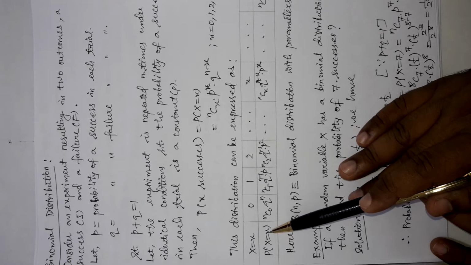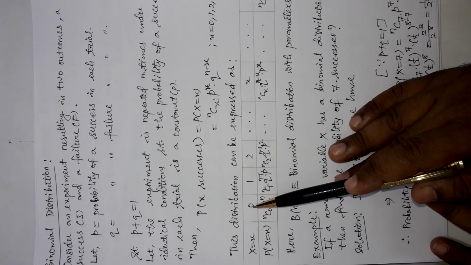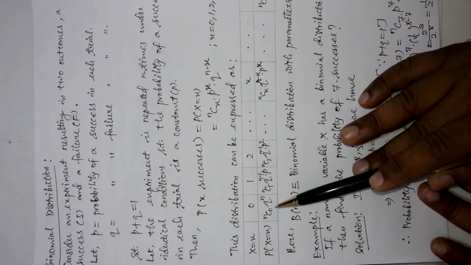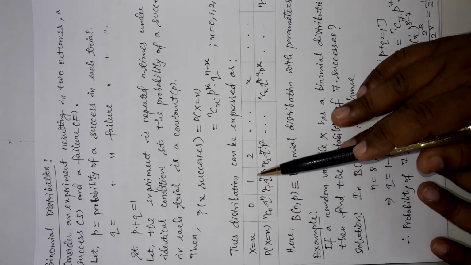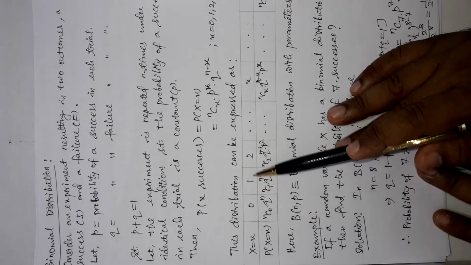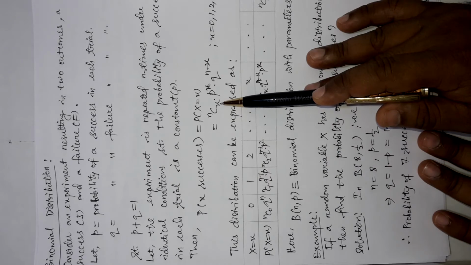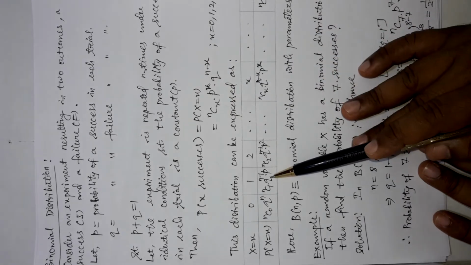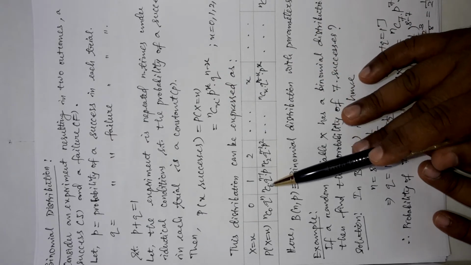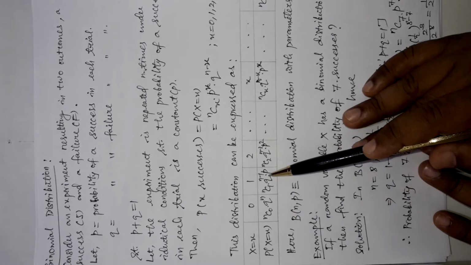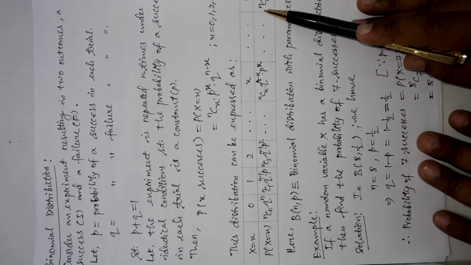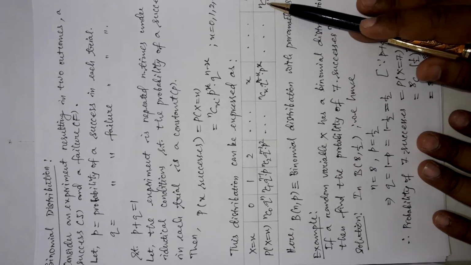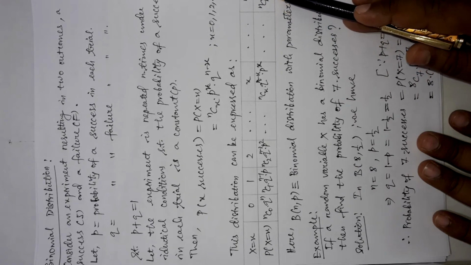Now, if the random variable value is 0, then you can put 0 in place of x here and you will get nC0 q to the power n. When the random variable value is 1, you can put the value 1 in place of x here and you will get this result. This is the probability for the random variable value x equal to 1. Similarly, when the random variable value is equal to n, in that case the probability will be nCn p to the power n.